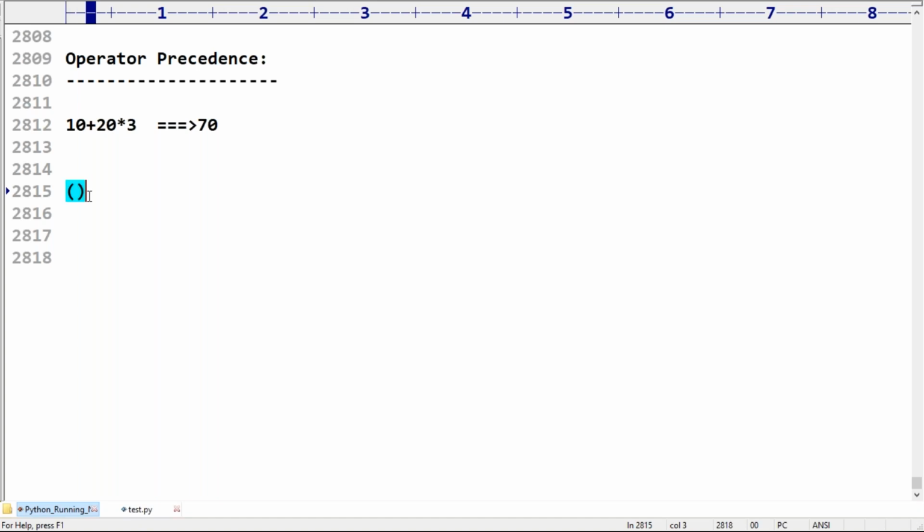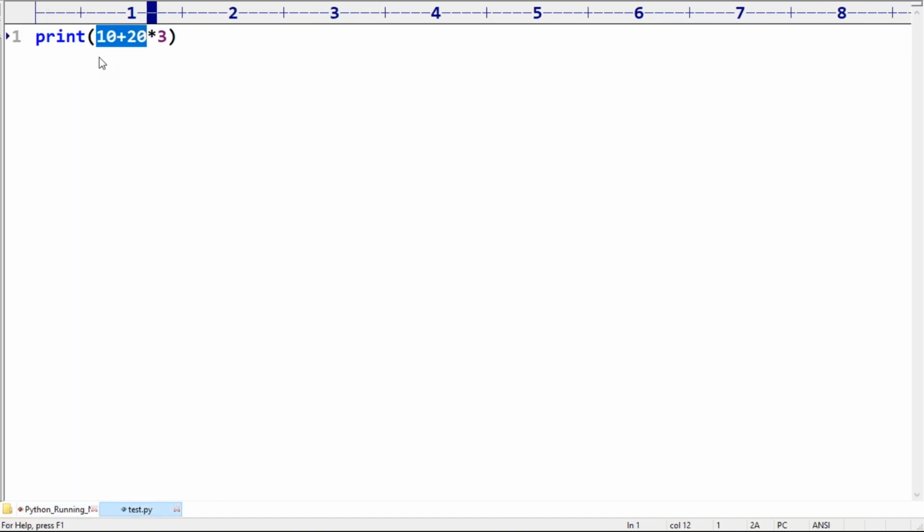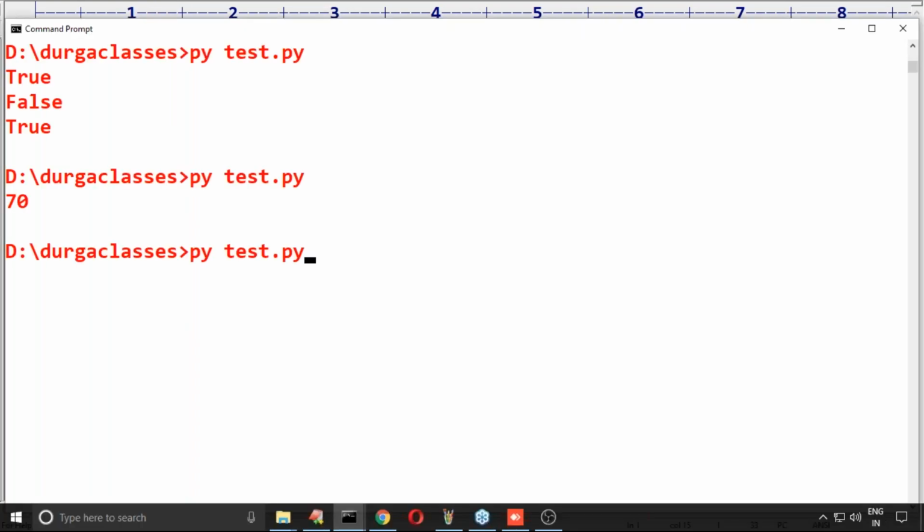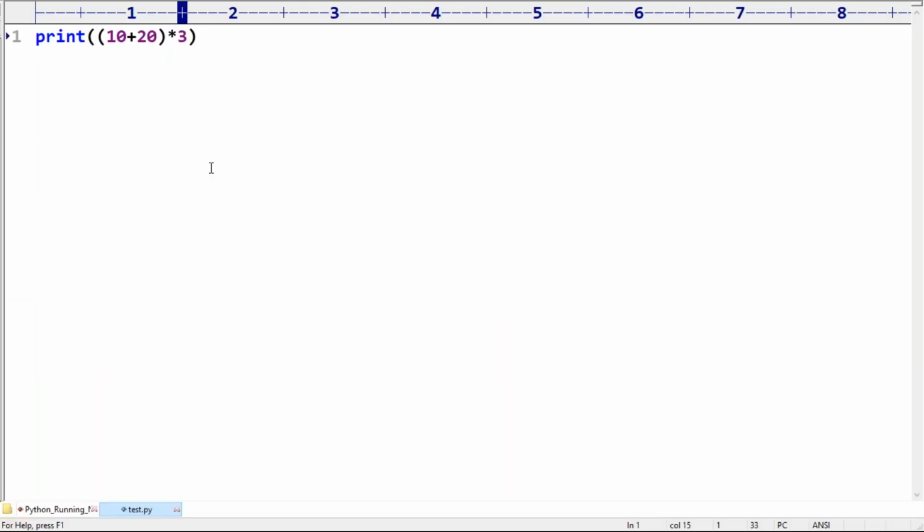Highest precedence goes to parenthesis. Remember this. Suppose in this example I used 10 plus 20 within parenthesis. What is the answer? Because of the parenthesis, it will be evaluated first, 30, and then into 3. That's why 90. Have you observed 90?